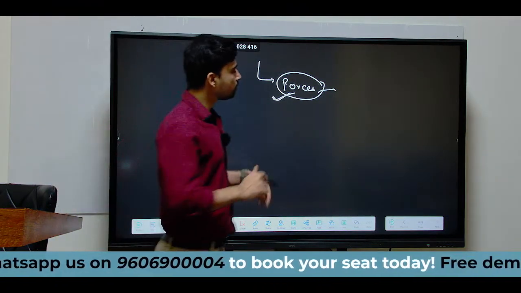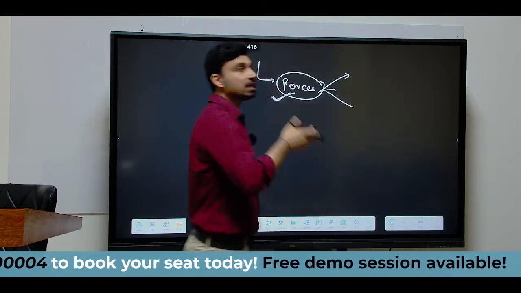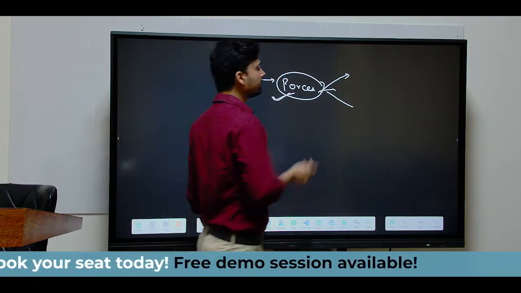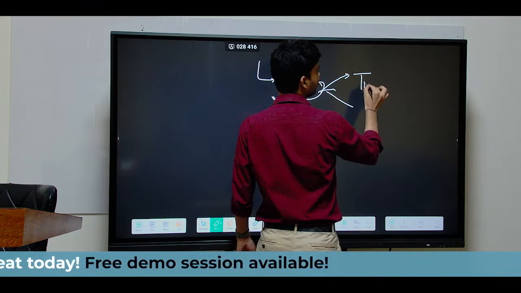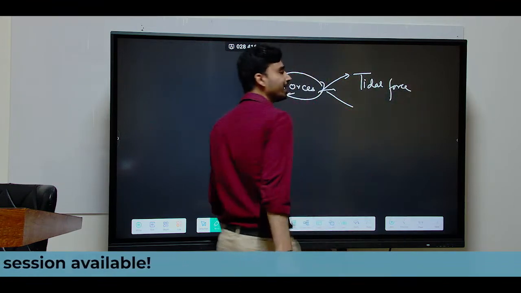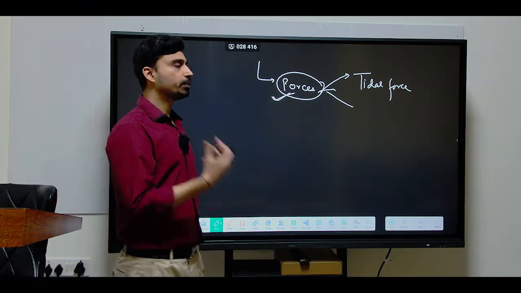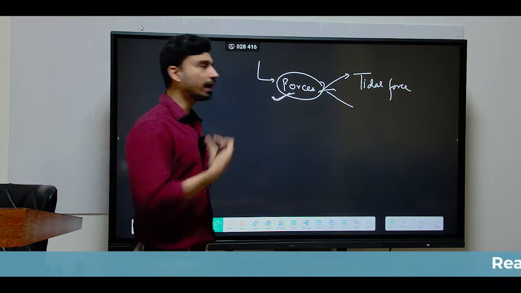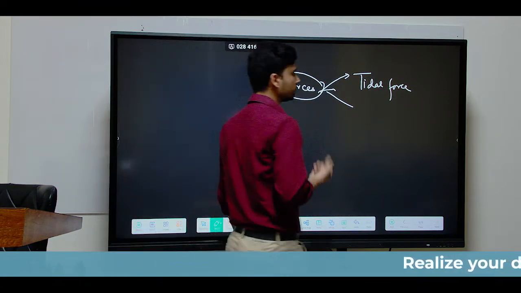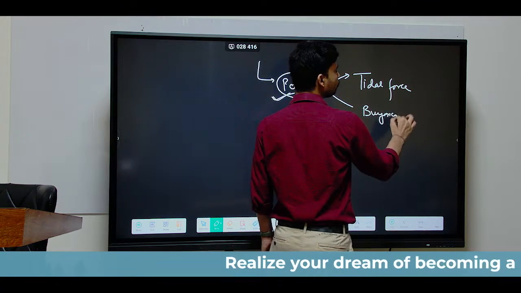So the problem was with the forces Wegener gave. He said that continents split and move because of two forces. One force he refers to as the tidal force. Tidal force is exerted on the earth due to the presence of the sun and moon and their gravitational attraction on the earth. And the other force, he called, is the buoyancy force.